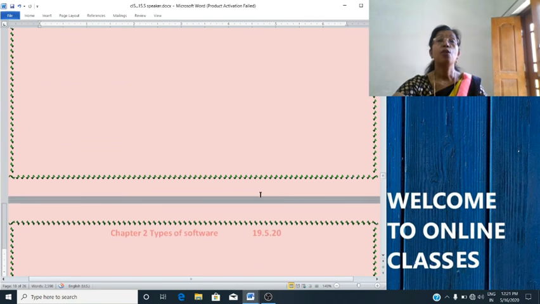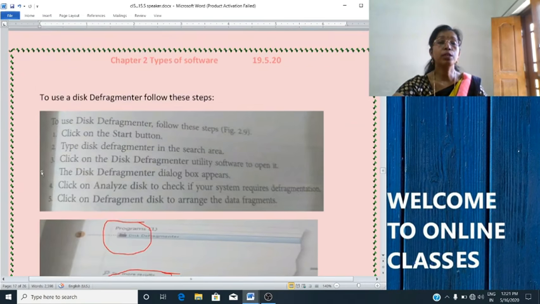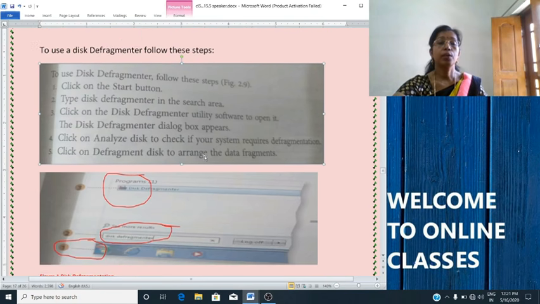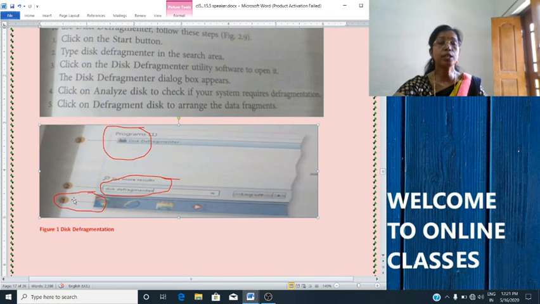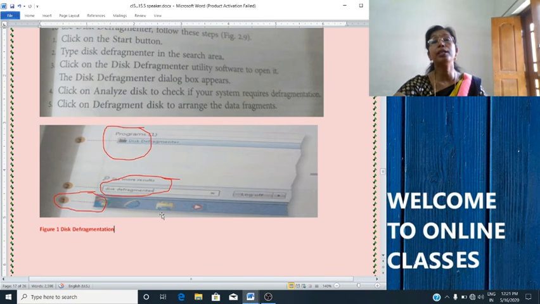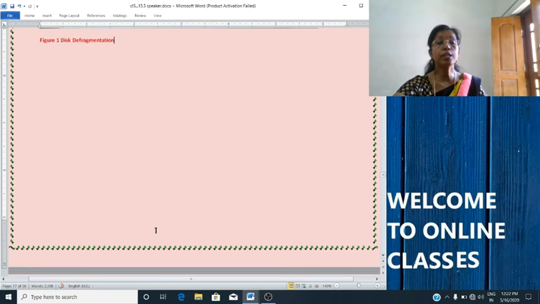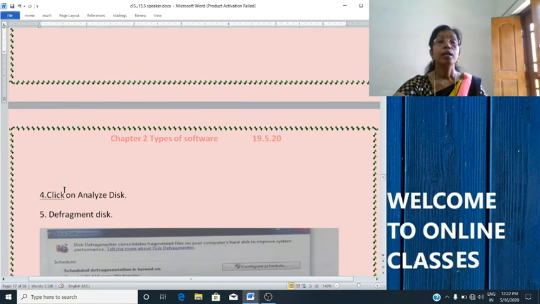What are the steps? First step is to click on the start button. You will click here, the start button, then you will type disk defragmenter in the search area. Then the third step is, you will click on the disk defragmenter utility to open it.